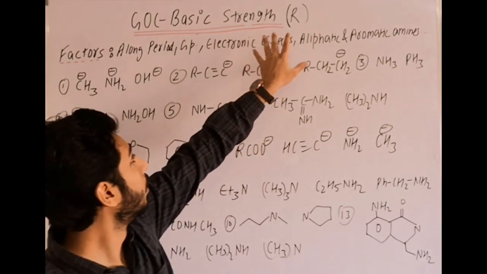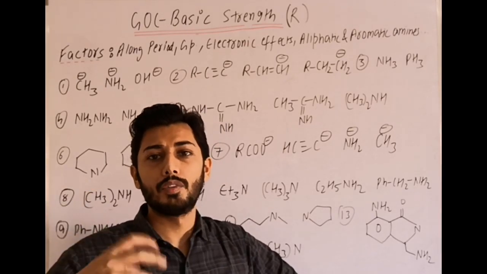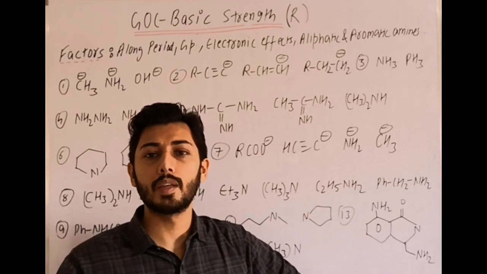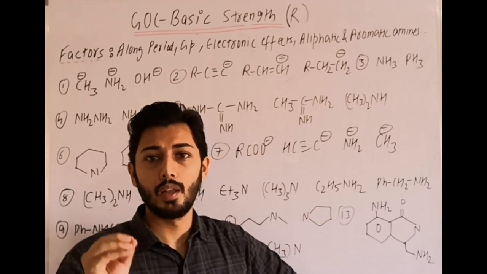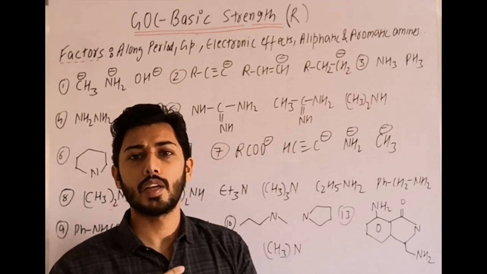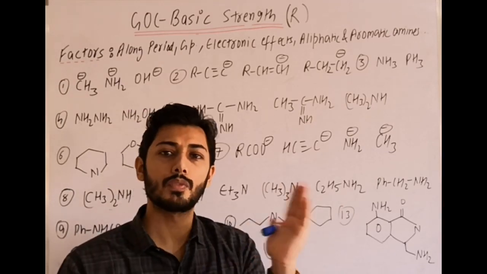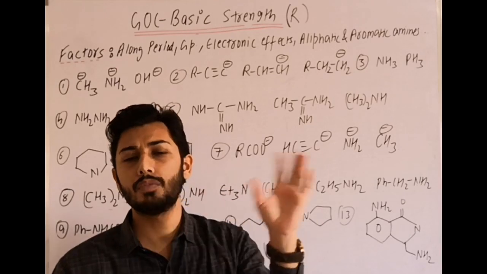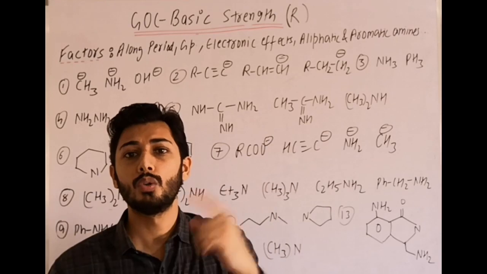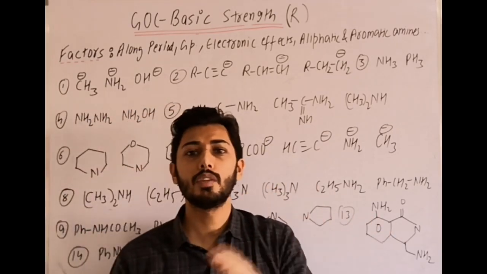Then some points on aliphatic amines. In particular cases, if you remember, without aqueous medium, like in gaseous phase or non-polar solvent, the order tertiary, secondary, primary is due only to the inductive effect. But in aqueous medium we have to consider multiple factors like inductive, solvation and steric factors, and their cumulative or resultant effect favors secondary. Then primary, tertiary for methyl, and tertiary, primary for ethyl. That is 2, 1, 3, 0 for methyl amines, where the alkyl group is methyl, and 2, 3, 1, 0 for ethyl.